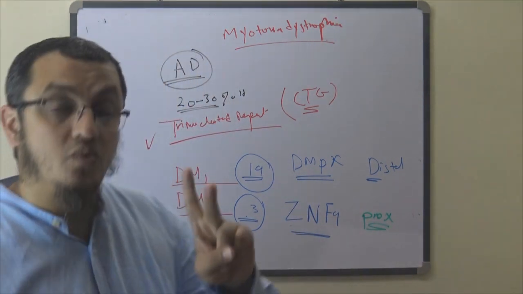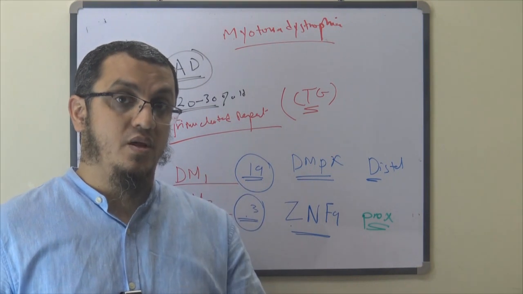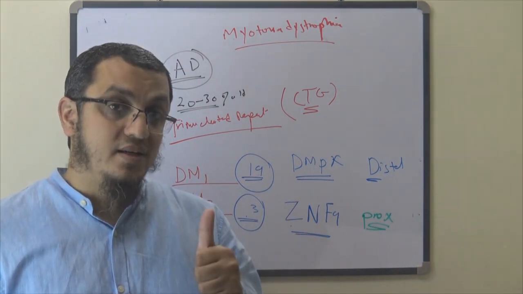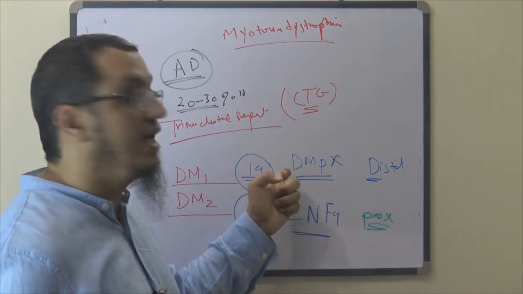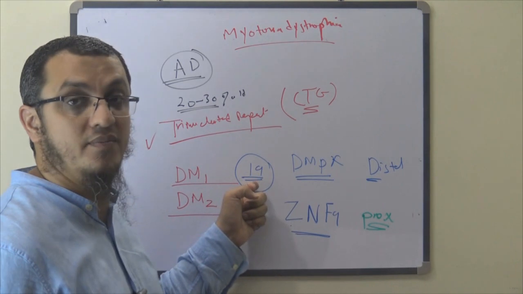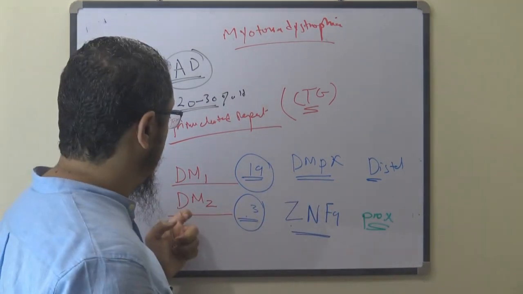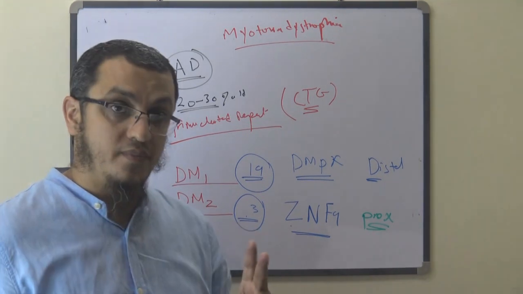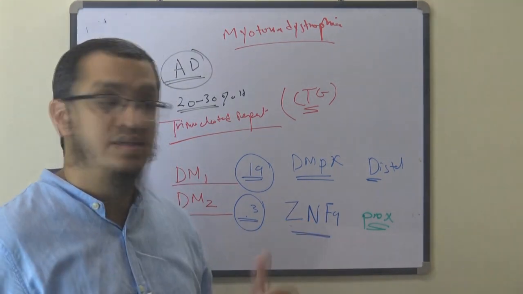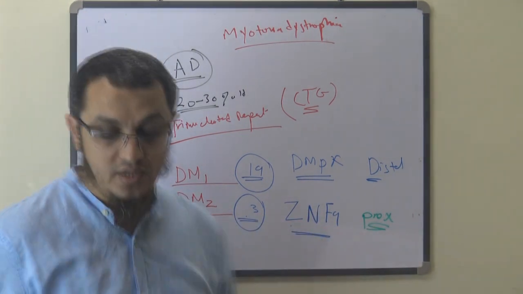Again, those are the two types of Myotonia Dystrophica. Type 1: gene DMPK, chromosome 19, distal more than proximal. Type 2: gene ZNF9, chromosome 3, proximal more than distal.